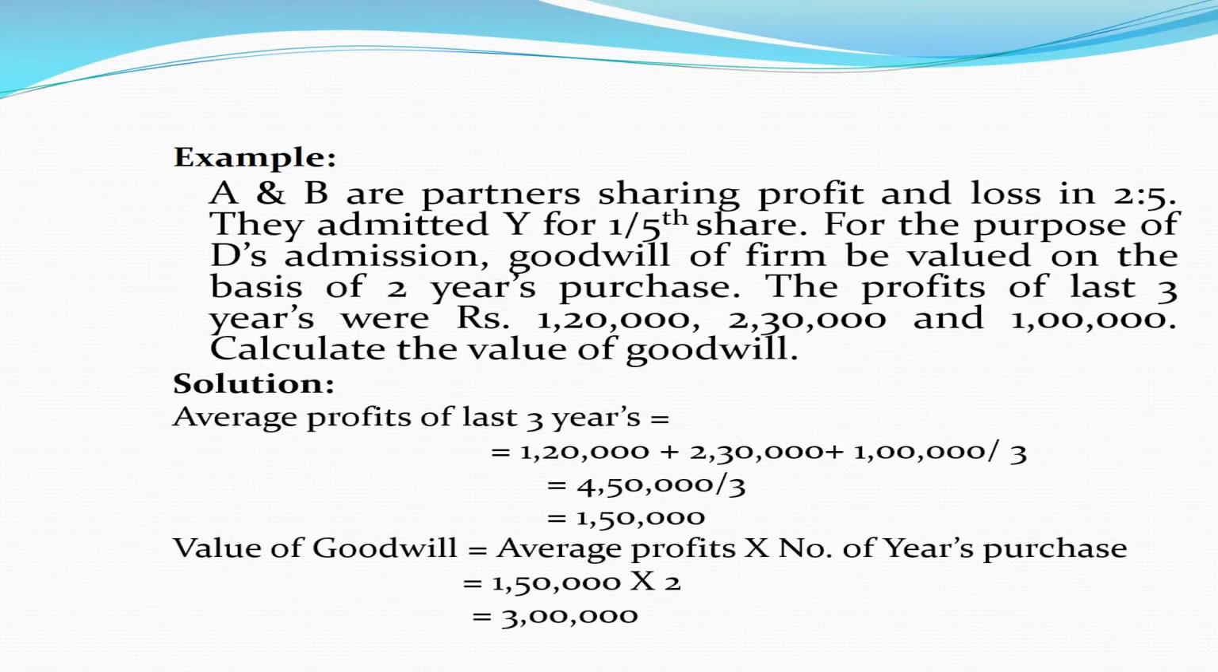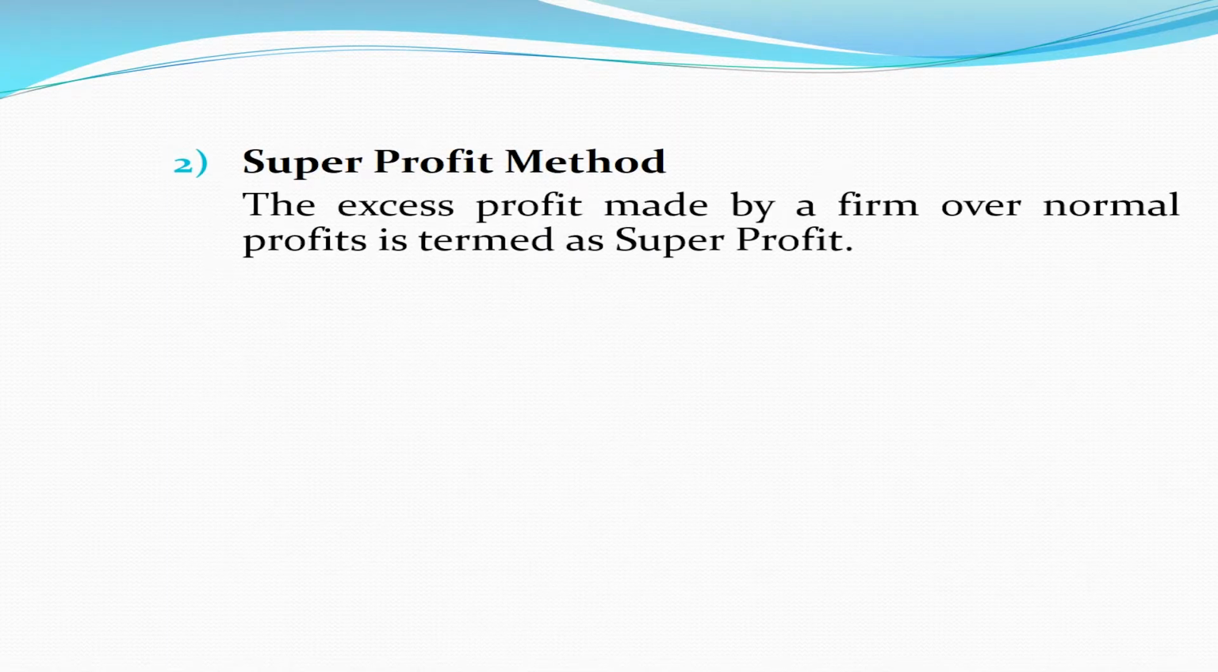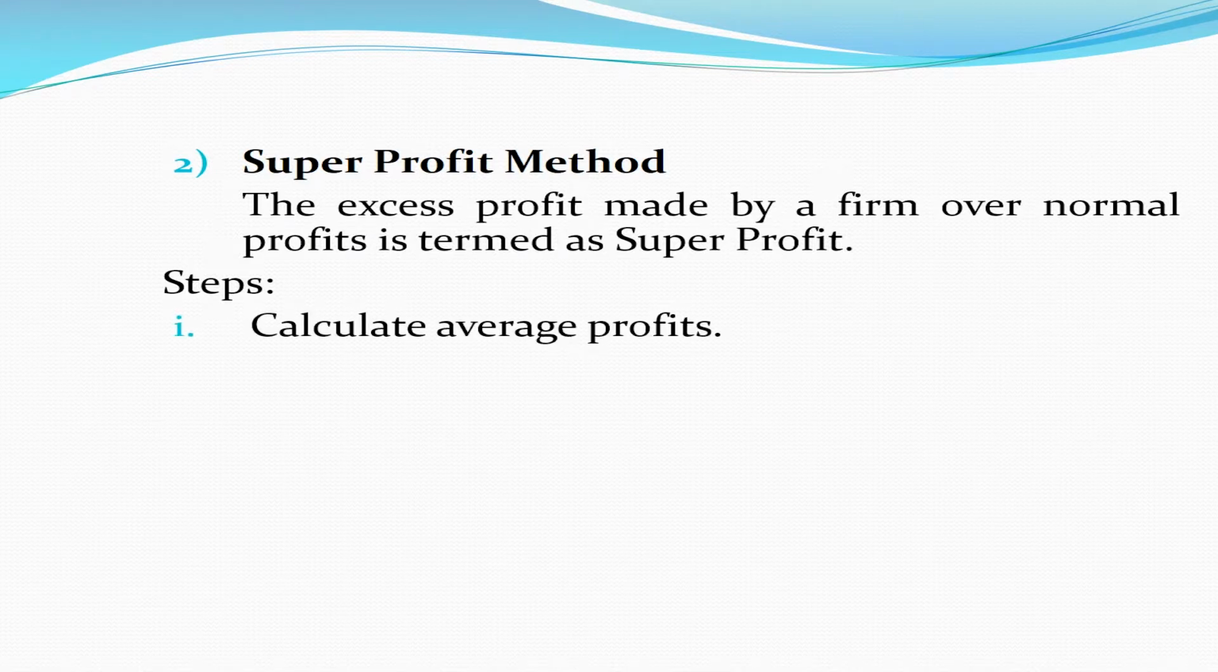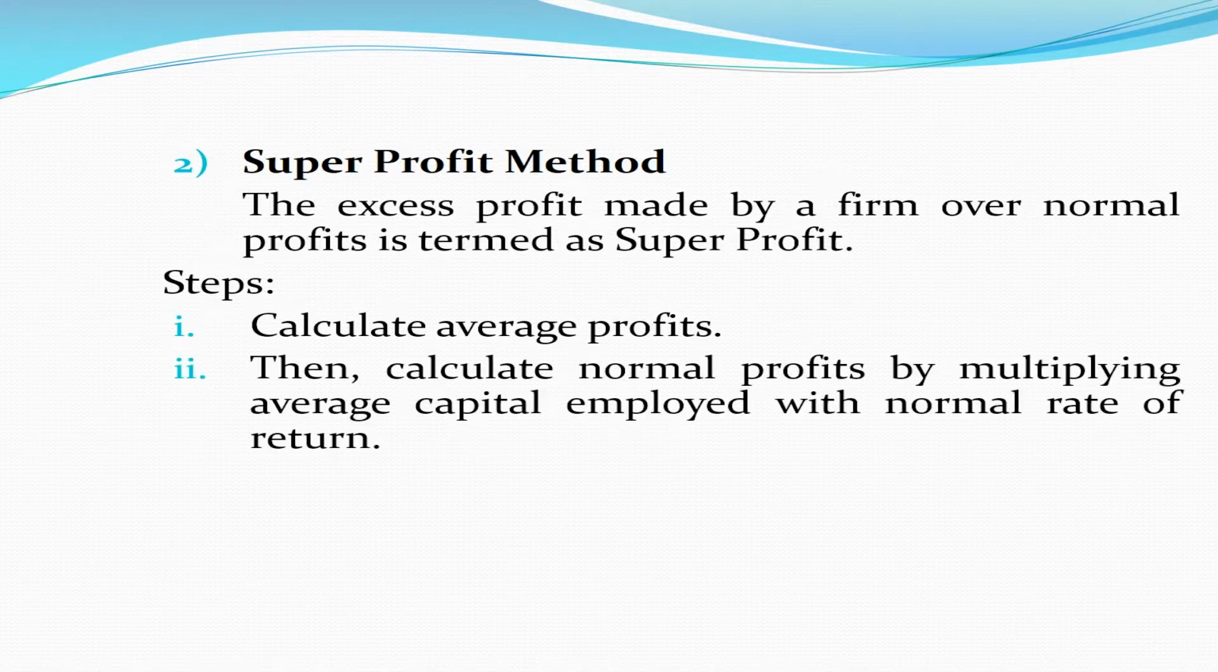The second method is called the super profit method. The excess profit made by a firm over normal profits is termed as super profits. Now, what are the steps to calculate the value of goodwill? The first step is to calculate average profits. Secondly, calculate normal profits by multiplying average capital employed with the normal rate of return.